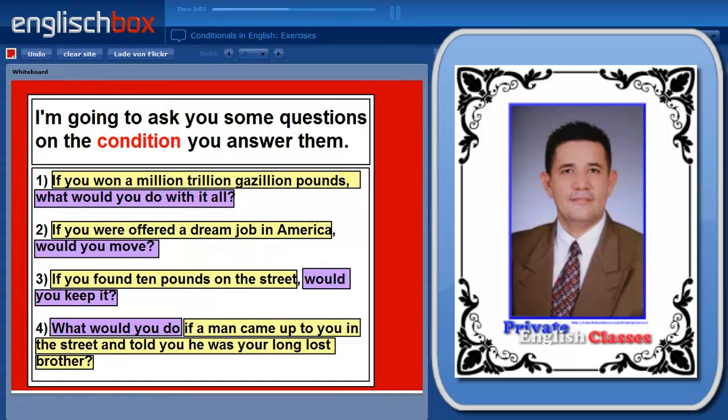How about these questions? If you won £1,000,000,000, trillion, gazillion pounds, what would you do with it all? If you were offered a dream job in America, would you move? If you found £10 on the street, would you keep it? And what would you do if a man came up to you in the street and told you he was your long-lost brother? What are the structural differences in these sentences?